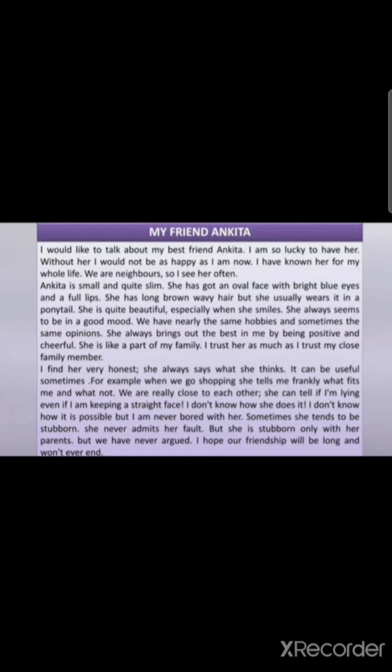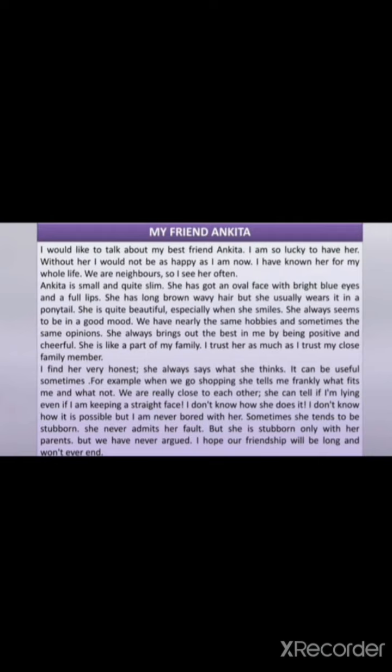She has nearly the same hobbies and sometimes the same opinions. She always brings out the best in me by being positive and cheerful. She is like a part of my family. I trust her as much as I trust my close family members. Next, the conclusion paragraph. I find her very honest.